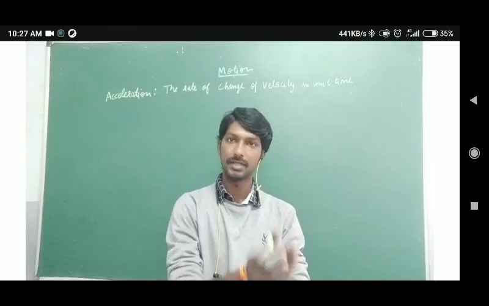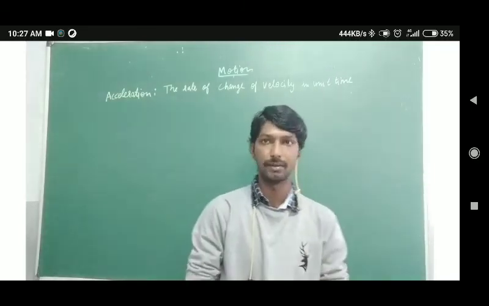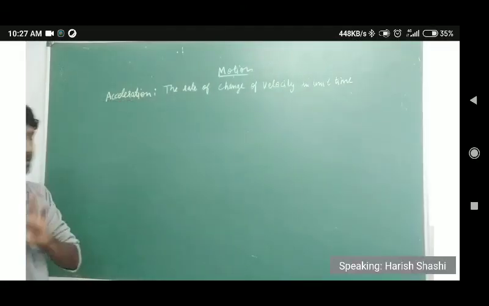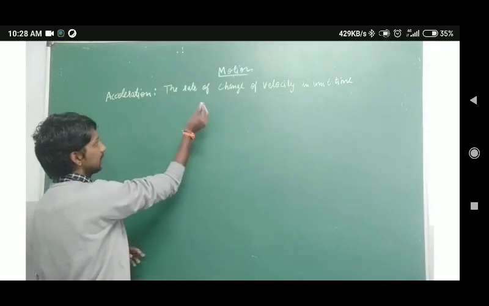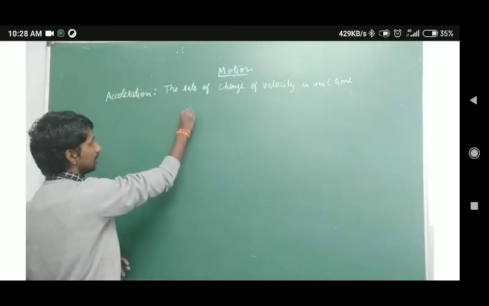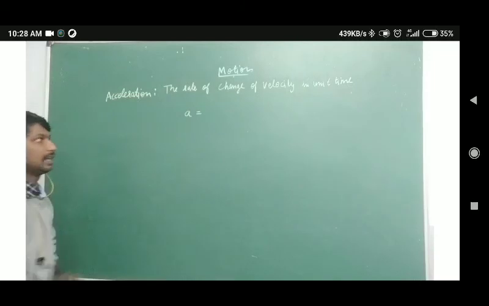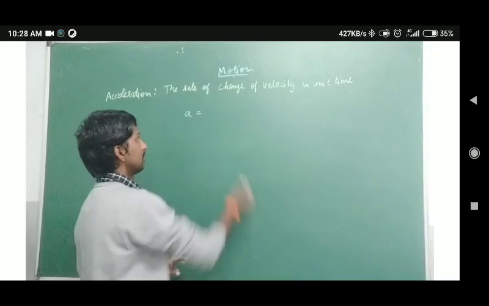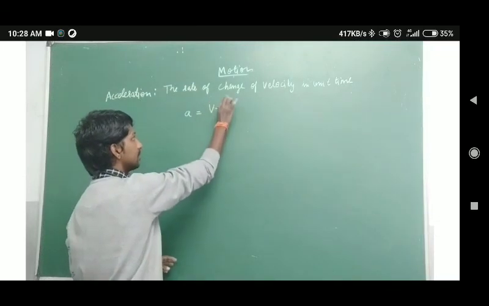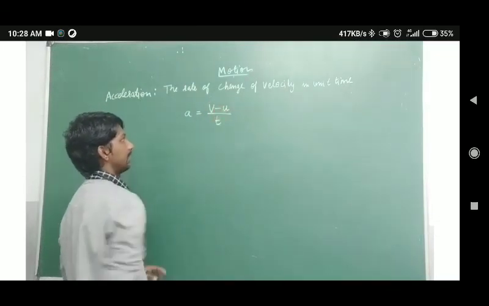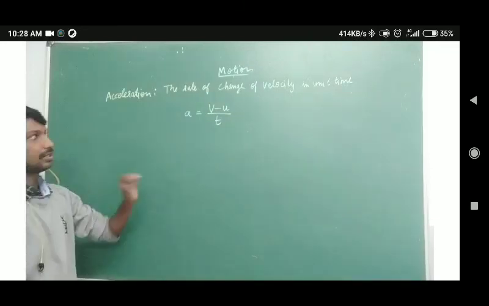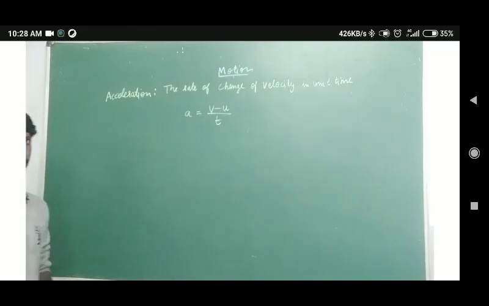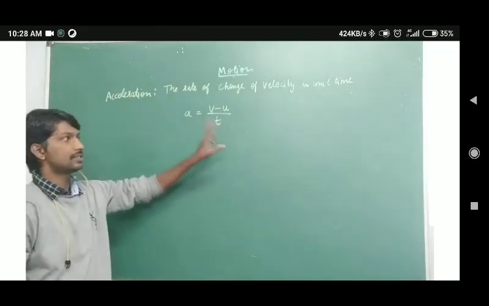It may be a specific value, with respect to time. So acceleration is denoted with the letter a. Acceleration a equals the change in velocity, so v minus u divided by t. Here v, u, as well as t are all small letters. So a equals v minus u by t.